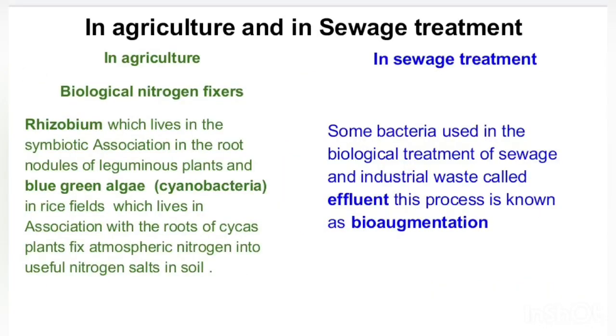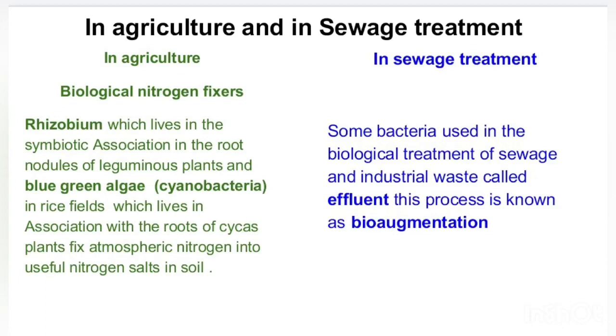In agriculture, we have already discussed in the chapter Crop Production and Management that there are some biological nitrogen fixers present in the soil. These biological nitrogen fixers, like Rhizobium, live in symbiotic association with the root nodules of leguminous plants. These Rhizobium bacteria convert atmospheric nitrogen into useful nitrates and mix it into the soil so that plants can use it as a nutrient.